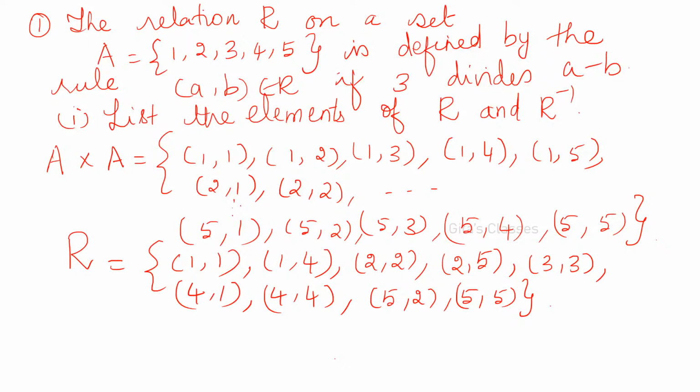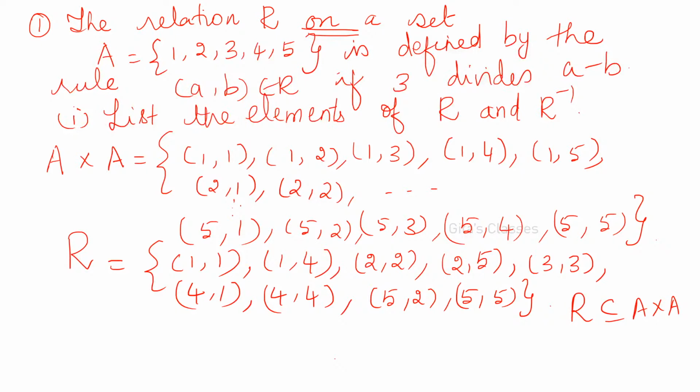What is R? See, both are defined from capital A. Always remember, that's what I'm repeating so many times. On a set means, that means you are not at all listening. See here, R on a set A. On a set means, 3-4 times I have told this itself. R on a set means R is from A to A. That is, R is a subset of A cross A. That's what I'm telling.